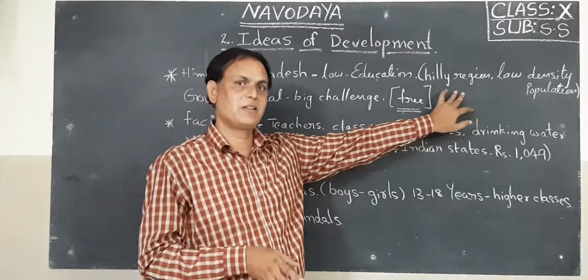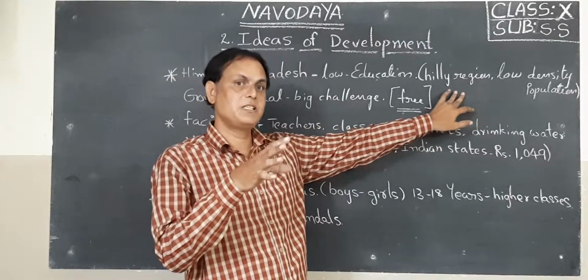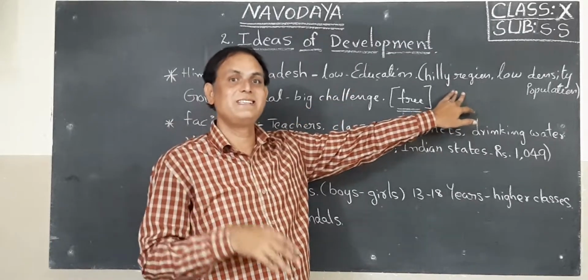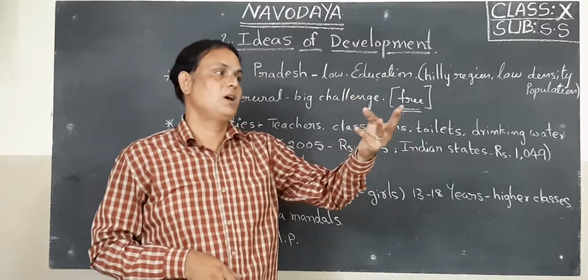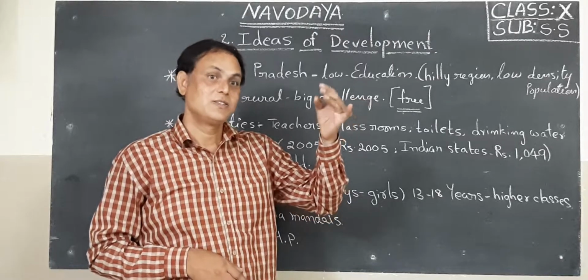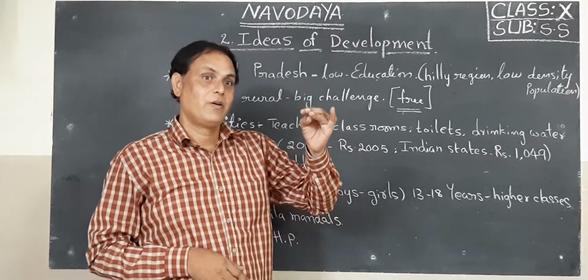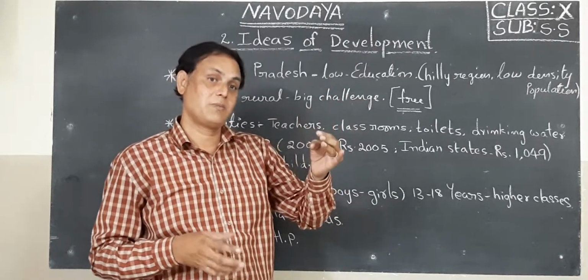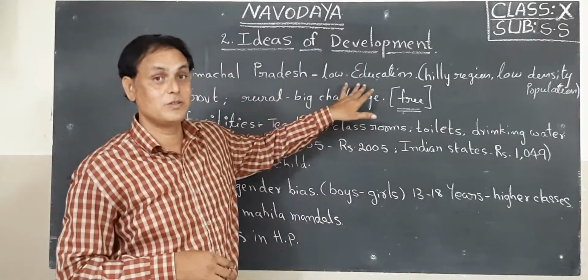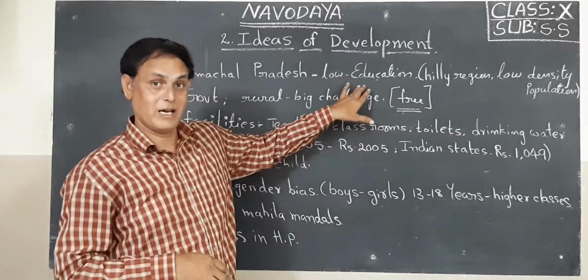Many hills are there. Himachal Pradesh is part of the Himalayan region. I said the Himalayas have three parts: Himadri, Himachal, Sivalik. Himachal is the second part of the Himalayas.